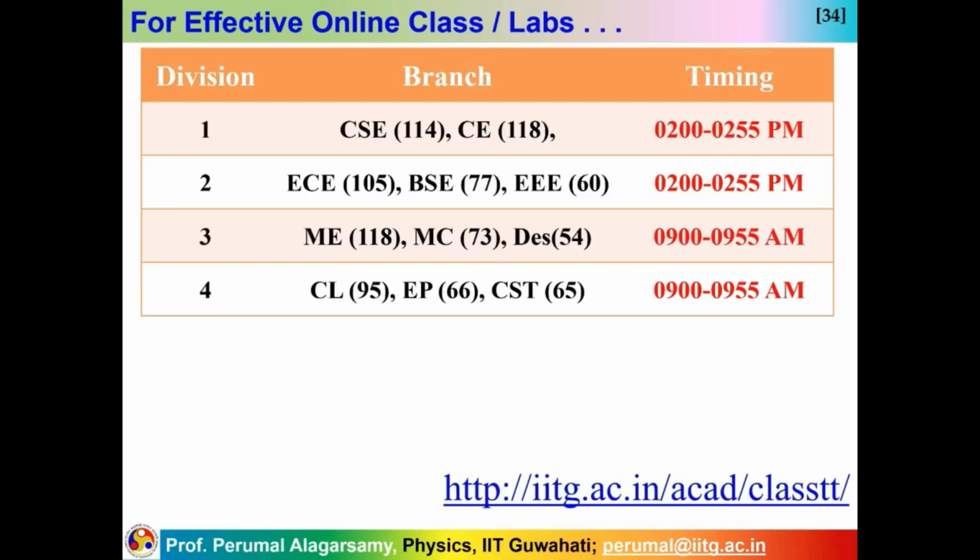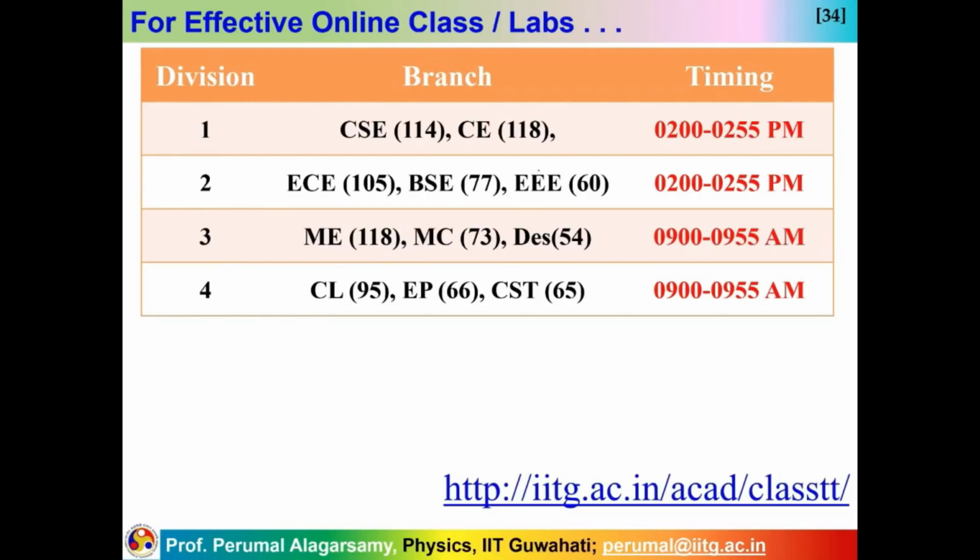for completing the classes. So therefore what they do in the normal process is they make 4 divisions: division 1, division 2, division 3 and division 4. In division 1 you have computer science engineering and civil engineering students. In division 2 we have electronics communication engineering, bioscience engineering and electrical engineering.